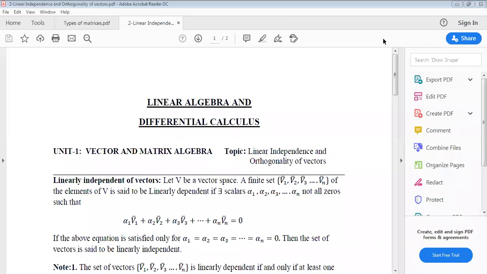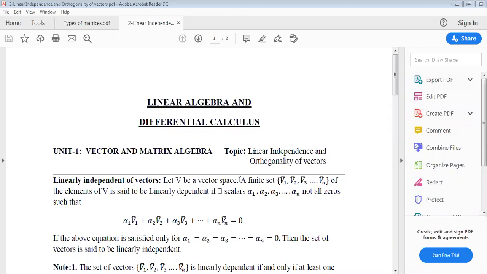Hello everyone. In this lecture, I am going to explain about linearly dependent, linearly independent, and orthogonality of vectors. So let's see the definition of linear independence of vectors.